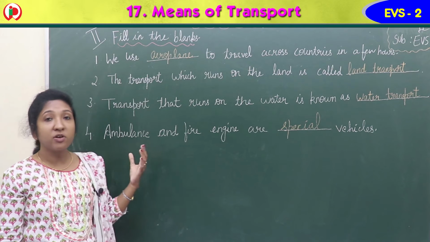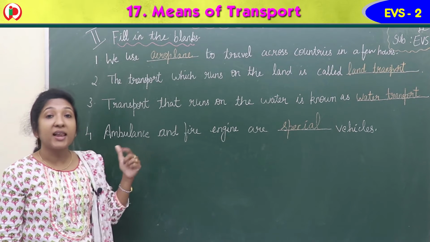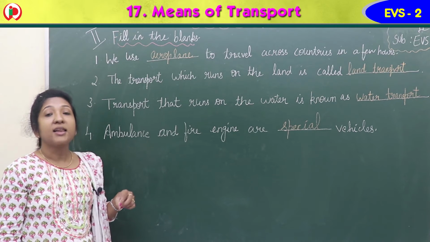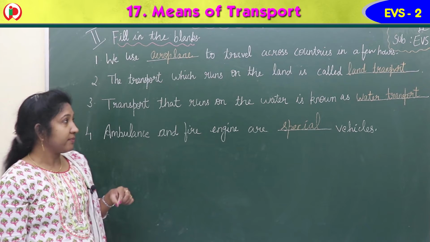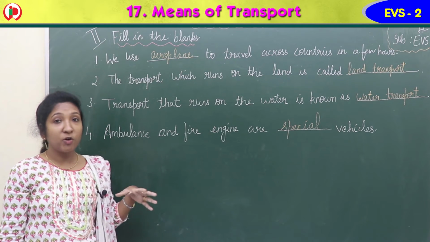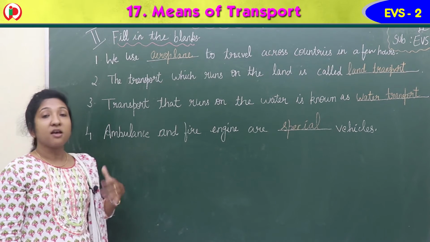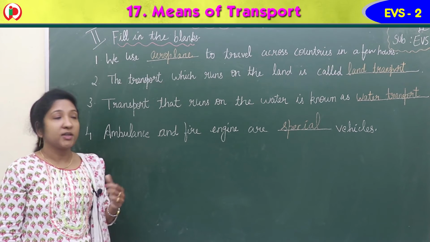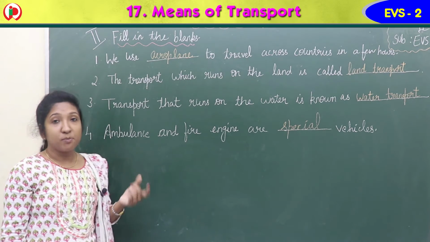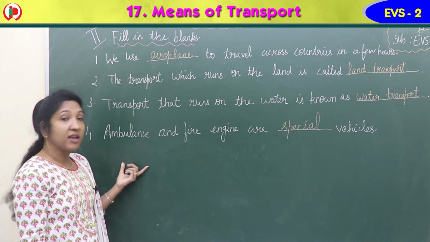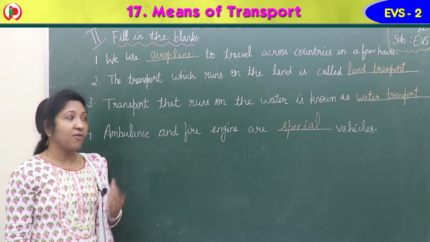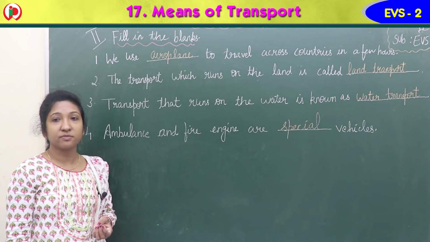So first one, we use aeroplane to travel across countries in a few hours. Second, the transport which runs on the land is called land transport. Third one, transport that runs on the water is known as water transport. Fourth one, ambulance and fire engine are special vehicles.